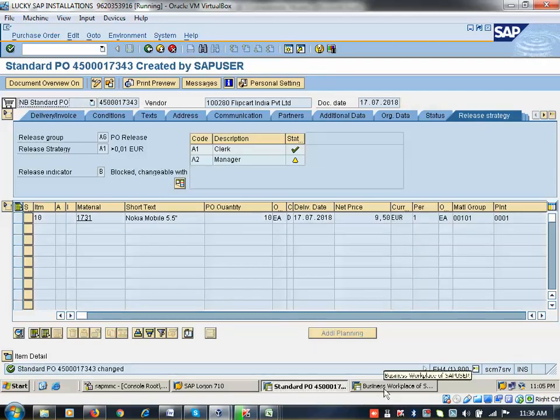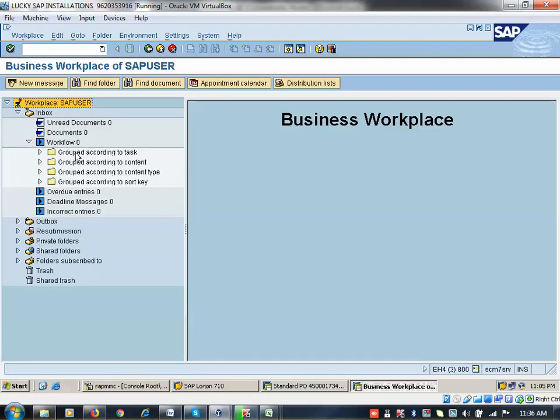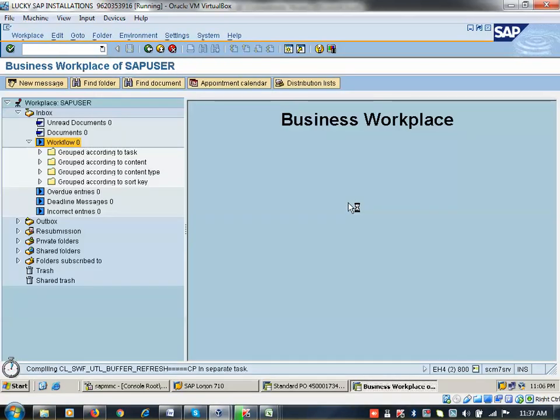Okay. So now your business workplace is opened here like this. Can you see here? Inbox here. So this is the workflow inbox. You can see multiple line items which are available here. When you double click on this one, it will take you to the ME29N screen. Okay, then you can approve it. Once you approve, the status will be changed here. But for this T code, I cannot show the configuration and access. I am just explaining how it will work in real time.